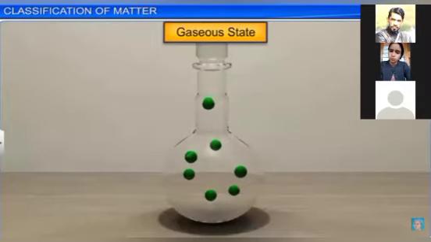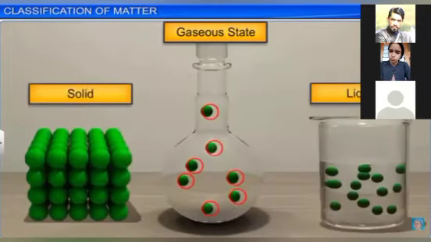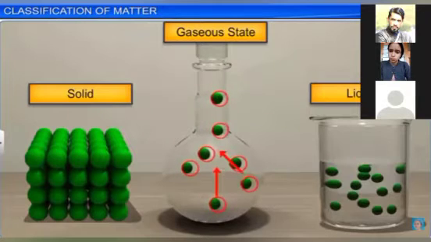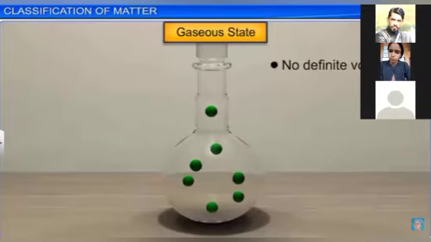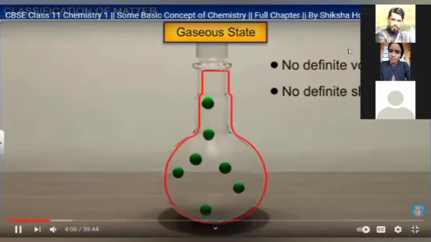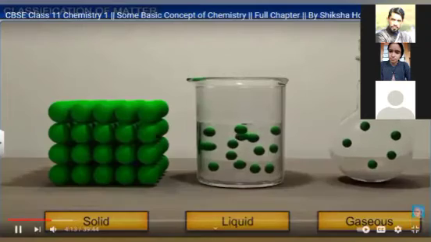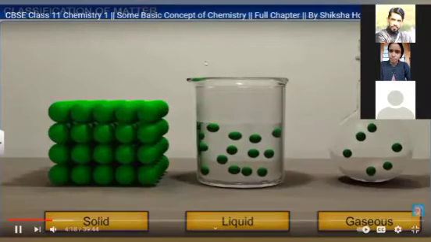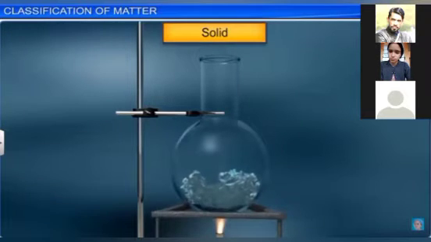Whereas in the gaseous state, the particles are more loose and move faster as compared to solid and liquid. Therefore, they can occupy any space. Gases don't have a definite volume or definite shape, and they occupy the space according to the container shape. So these are the three states of matter: solid, liquid, and gas. They change because of change in temperature and pressure.